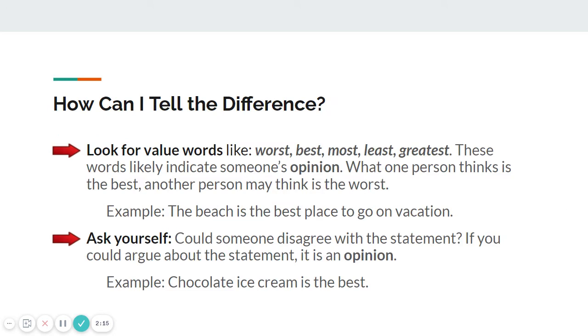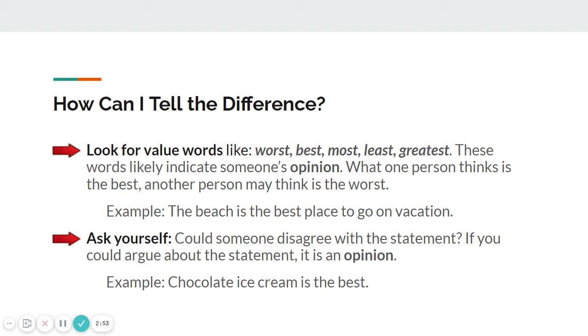Now, let's talk about a couple ways that can help you to determine whether or not statements are facts or opinions. So one way to check is to look for value words. Words like worst, best, most, least, and greatest. These words will likely indicate that the statement is someone's opinion. What one person thinks is the best, another person might think is the worst. So for example, the beach is the best place to go on vacation. That's something that I could argue, right? If I can argue it, it's an opinion.